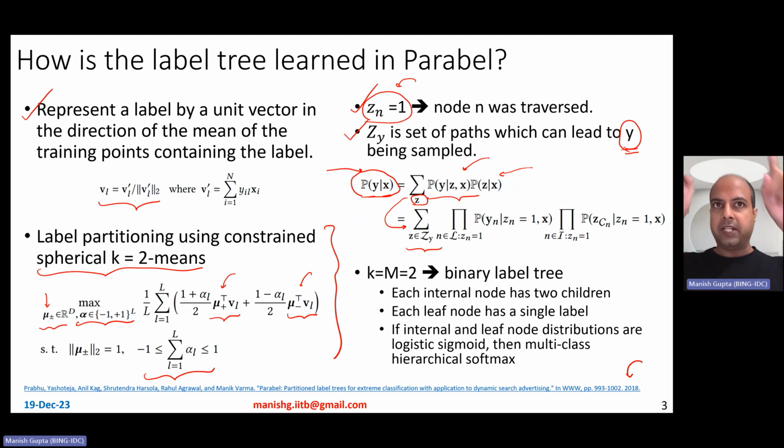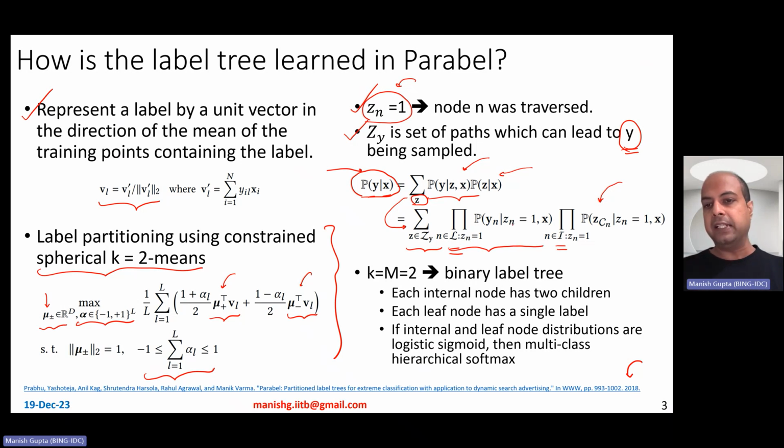Okay. So now, while traversing these paths, there are a few things, right? The first thing is that you have to traverse the entire path, internal nodes. So I will call the set of internal nodes as I, and the set of leaf nodes as L. Okay, so while traversing those paths, what do you want to ensure? You want to ensure that the path has been traversed. So in the sense that first the path must be traversed, and second, once you reach a leaf node, the right labels should be sampled. Okay, so let me first talk about these leaf nodes. That's easier to talk about.